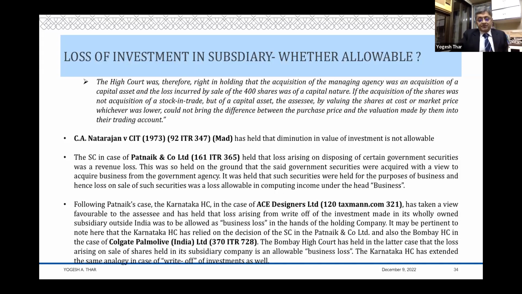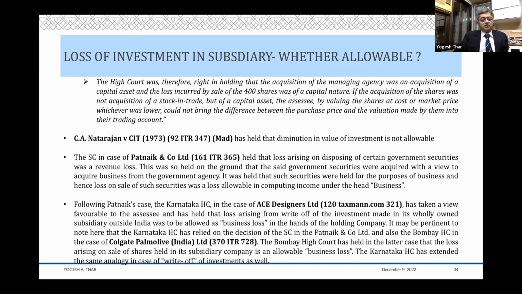The Karnataka High Court has relied on Patnaik's case and also on a Bombay High Court decision in Colgate-Palmolive, 370 ITR. Here, Colgate-Palmolive had a subsidiary. Colgate-Palmolive was manufacturing toothpaste, and the subsidiary was manufacturing toothbrushes. Those toothbrushes were entirely acquired by the holding company and then sold by the holding company. So practically that subsidiary was an extended arm of the holding company. Looking at those facts, the Bombay High Court held that it is entirely for the purpose of your business.